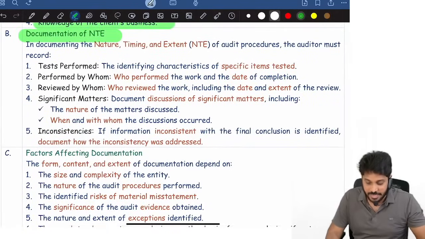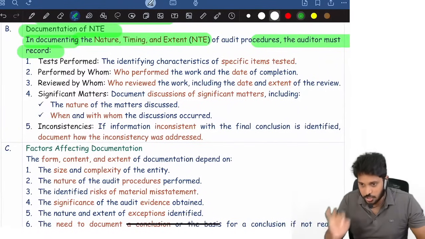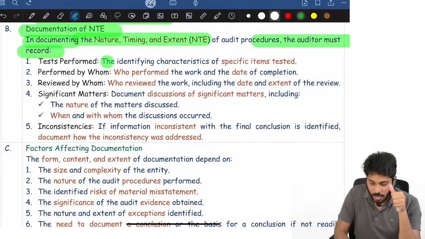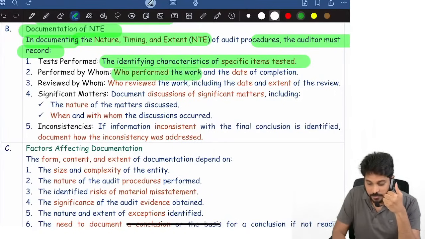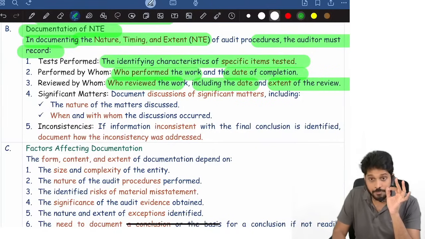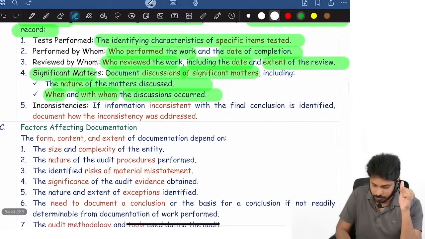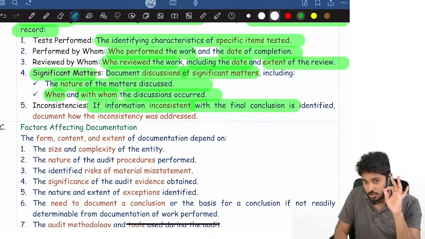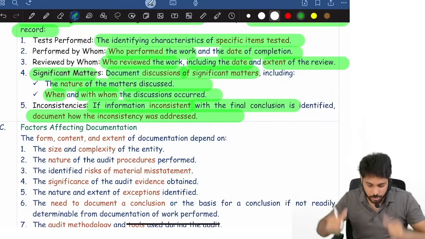Now, documentation of NTE. What is documentation of NTE? In documenting nature, timing, and extent of procedures, the auditor must record the identifying characteristics of specific items tested, such as purchases and sales, who performed that work and when they completed it, and who reviewed the work, including the date and extent of review. The auditor also has to document discussions about significant matters, including the nature of the matter, when it was discussed, and with whom. If information is inconsistent with some other conclusion, document how the inconsistency was resolved, and any further investigations you did.